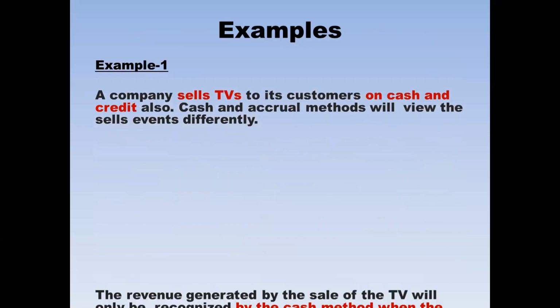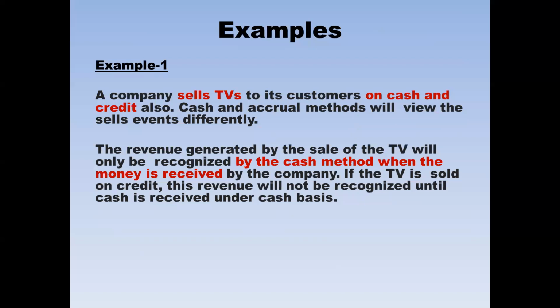For example, a company sells TVs on both cash and credit. Say the company sells two televisions, one on cash and one on credit, and each television has a sales value of $1,000.